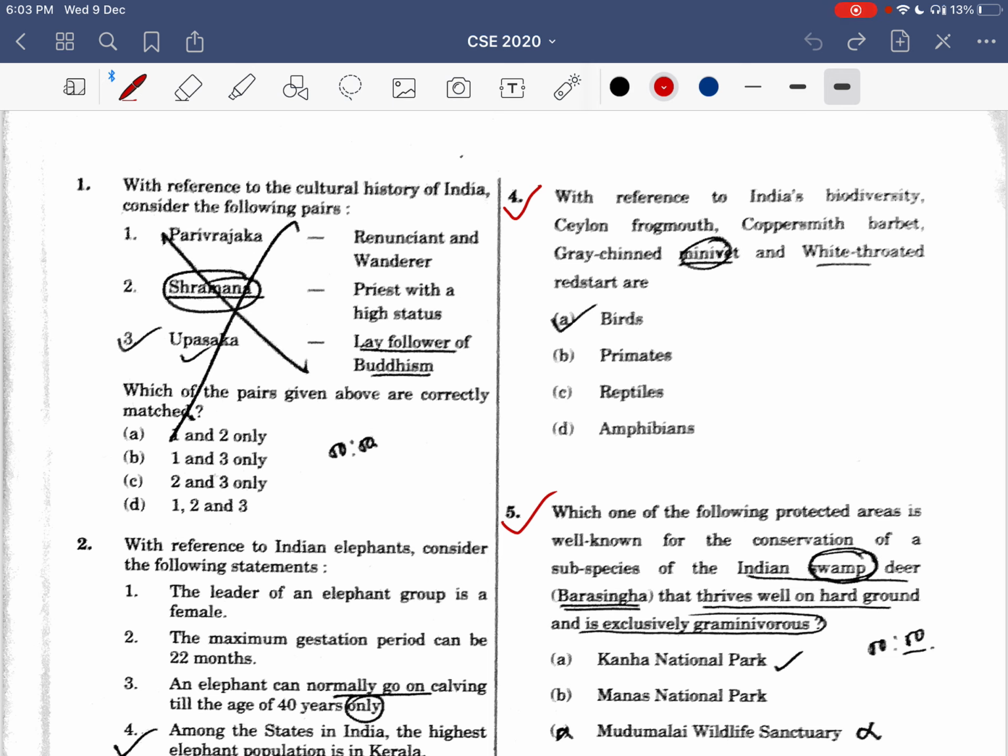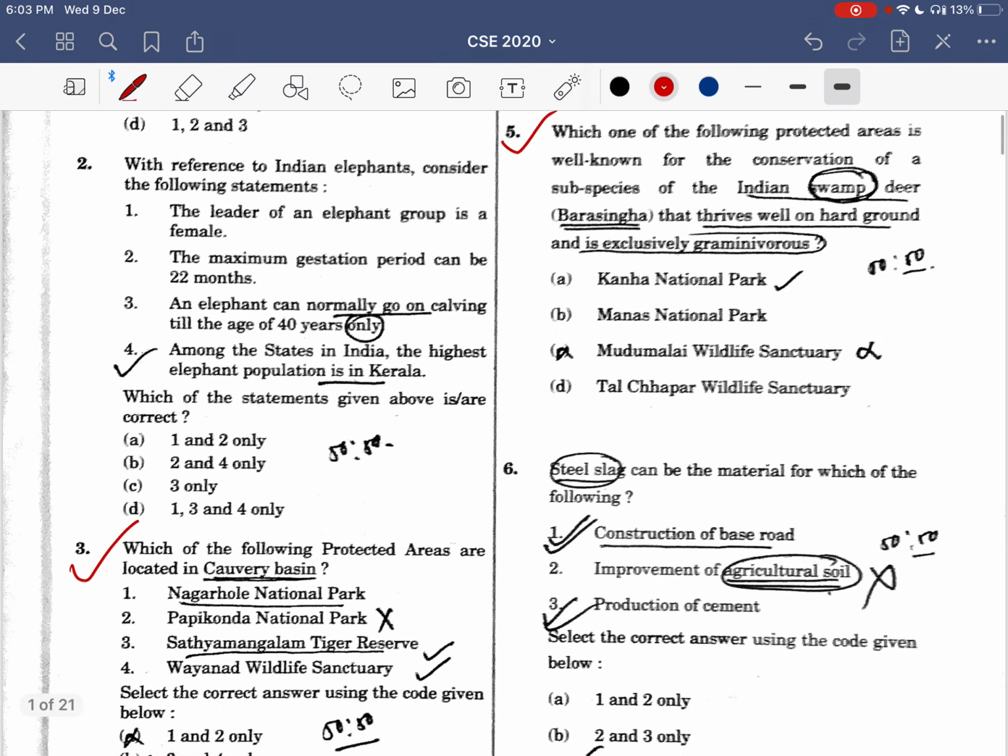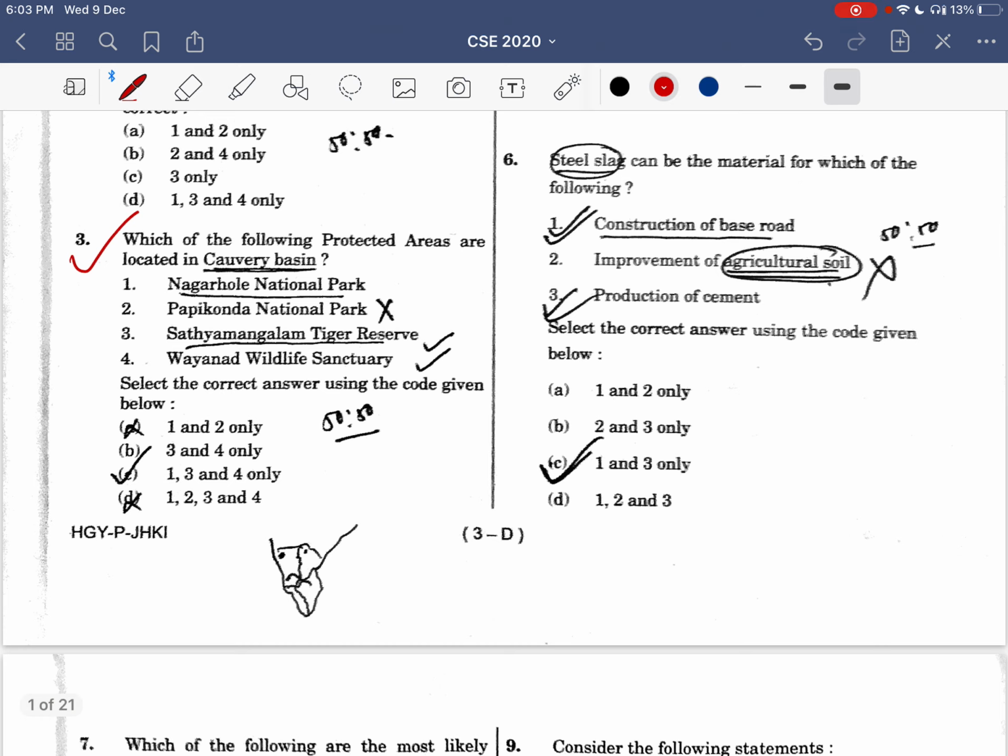It's with reference to India's biodiversity: Ceylon frogmouth, coppersmith barbet, grey-chinned minivet. I heard about these words on Discovery Channel, and I had seen the pictures of the birds. So I eliminated all three options and made it correct, and it was the correct answer. Now let's jump on to the other question.